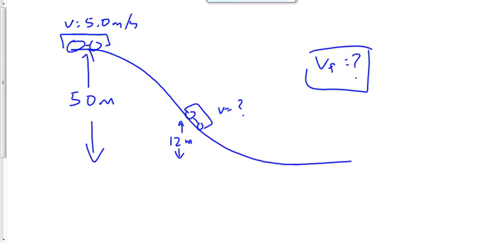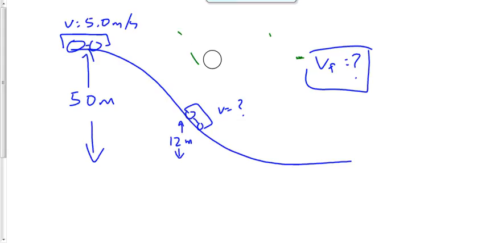This problem looks a little bit different than the problems that we've been working on, because this one doesn't involve the object going straight down or straight up. But because kinetic and potential energy are both scalars, it doesn't matter what path they take. The direction is irrelevant. We want to find out how fast it's moving when it's 12 meters above the ground. If it went straight down, it would be moving at exactly the same speed, 12 meters above the ground. It's irrelevant whether it's straight down or at some funny path like this, or like this. How it gets to that point doesn't matter, as long as there's no friction, that is.